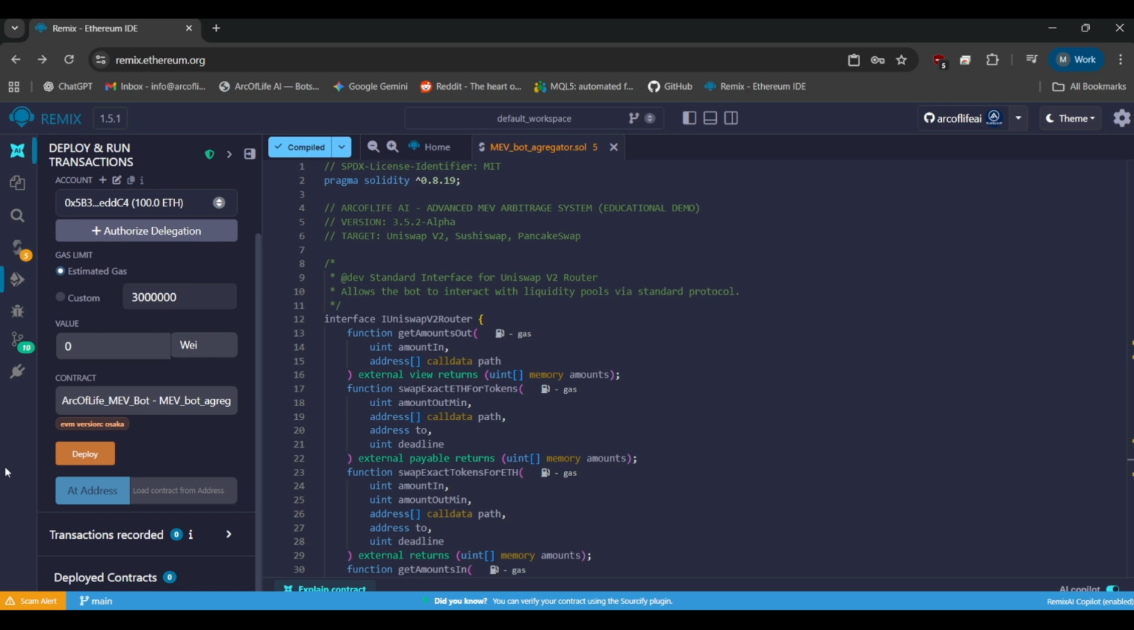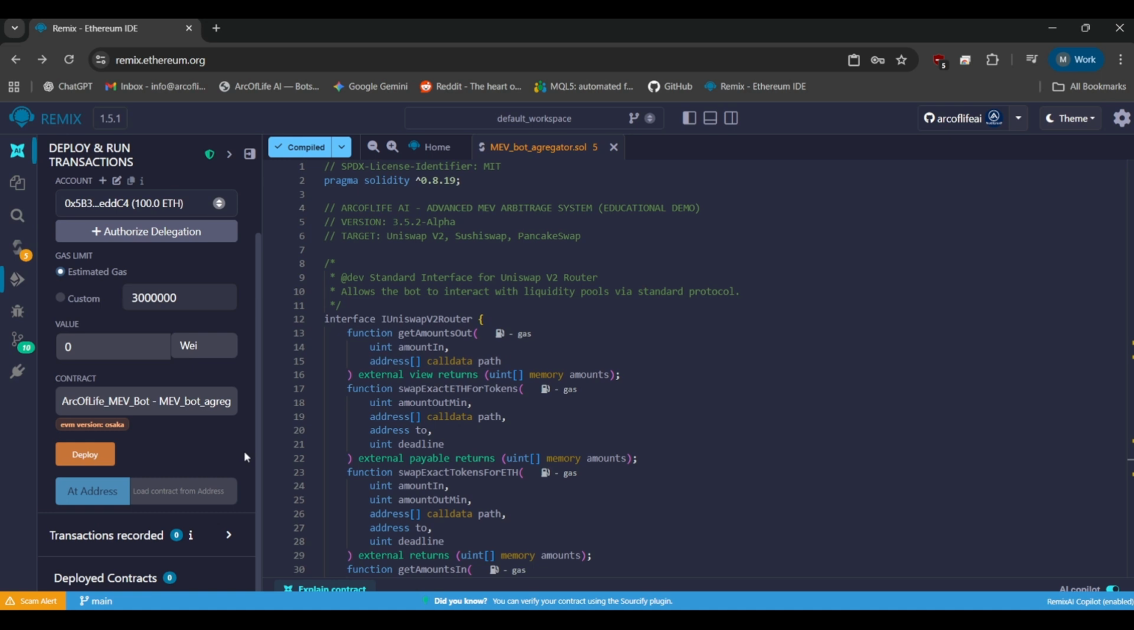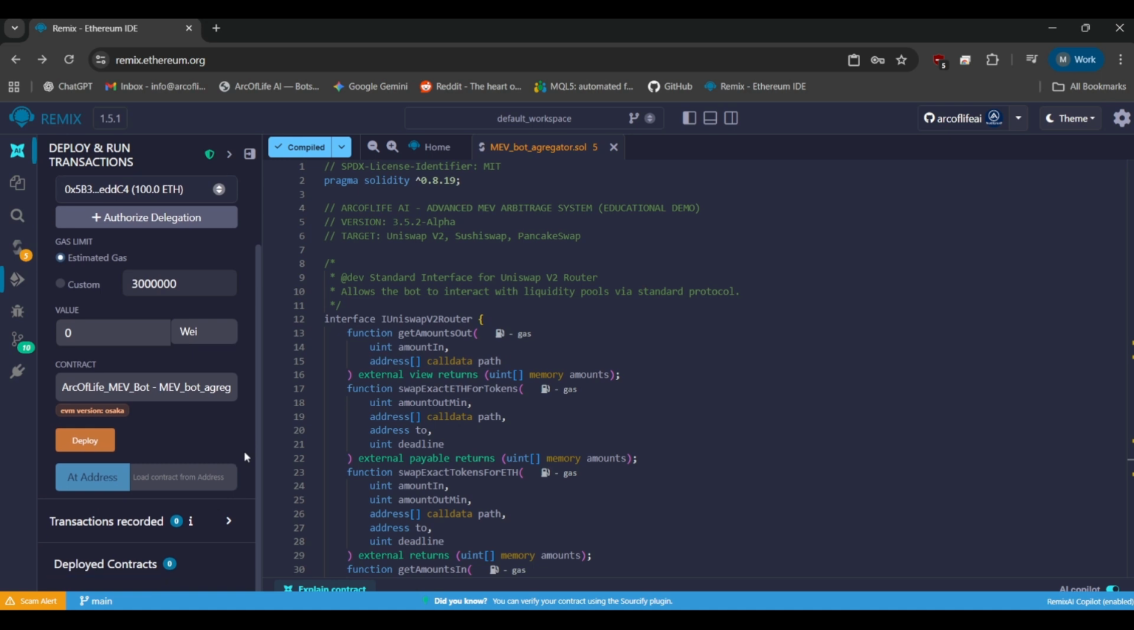Now that the trap is set, they need you to step into it. Move to the Deploy tab. The scam video tells you to select Injected Provider, MetaMask, as your environment. This is the critical moment. You are no longer in a simulation. By doing this, you are bridging their malicious code directly to your real bank account. You are giving the scammer a direct line to your funds.